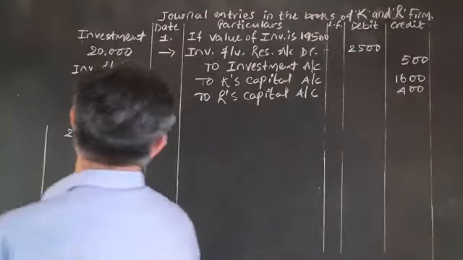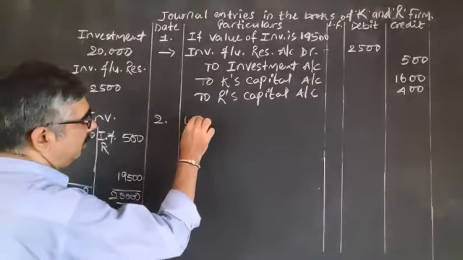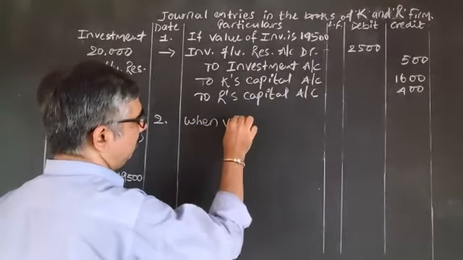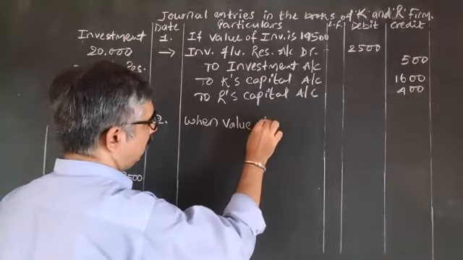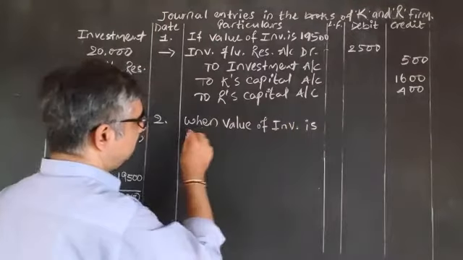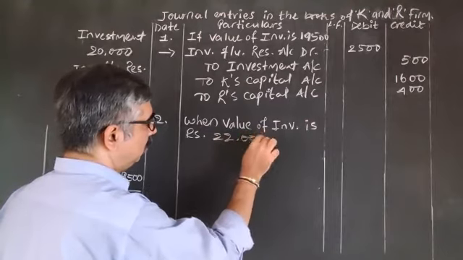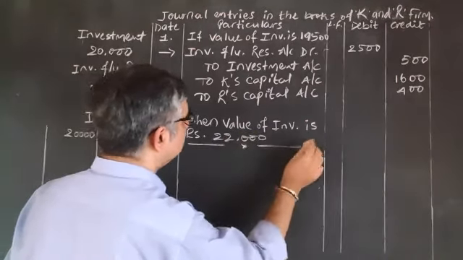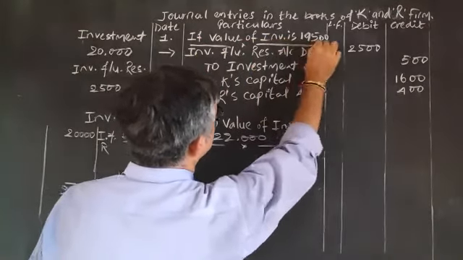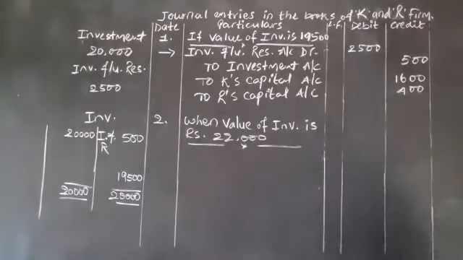Now, second option. When the value of investment is rupees 22,000. We write the circumstance first. Now again understand.